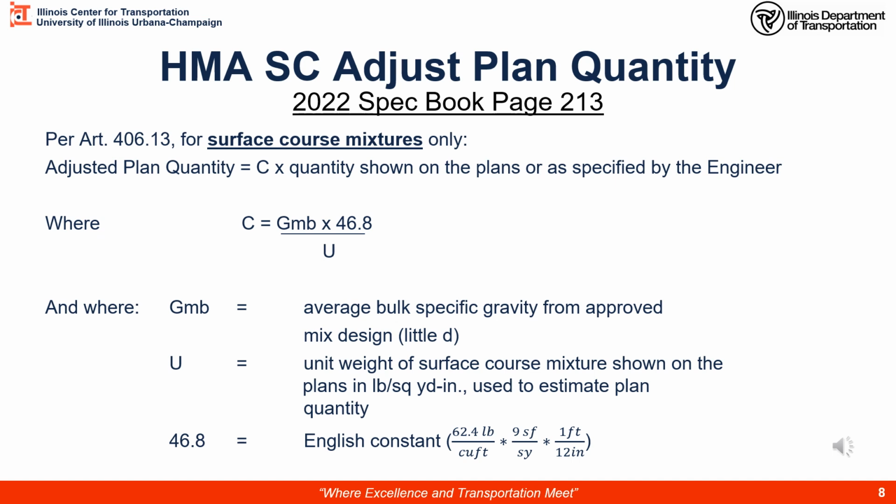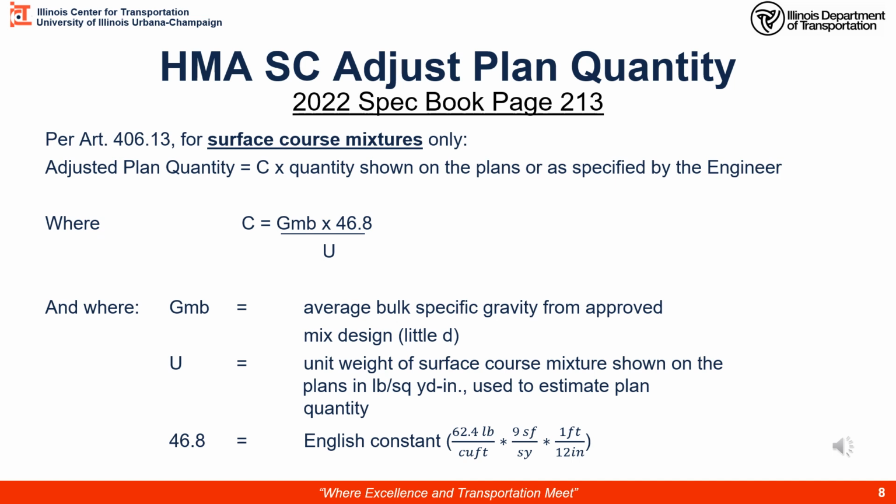U is the unit weight of the surface course mixture shown on the plans in the units of pounds per square yard per inch used to estimate planned quantity. Likely this U number is going to be 112 pounds per square yard inch, but please check your plans or contract special provisions to see what number the designer used for estimating planned quantity.